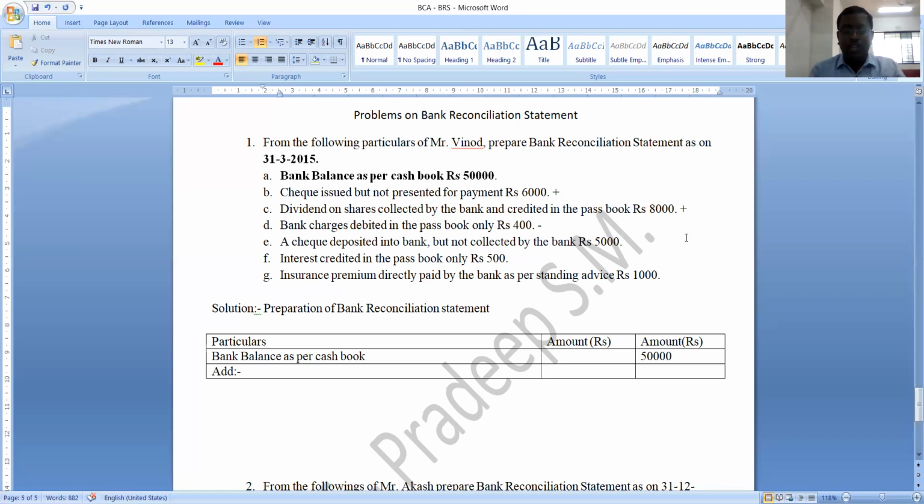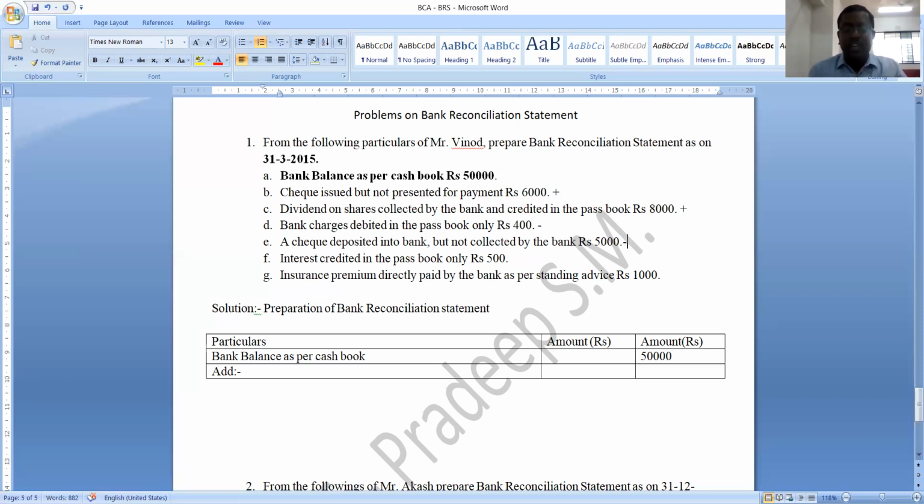Next one is a cheque deposited into the bank but not yet collected by the bank. You deposited the cheque into the bank, immediately you increased the cash book balance, but the passbook balance is not yet increased because that cheque is not yet collected. So in order to get this passbook balance, you should reduce the cash book balance. Which sign you must assign? Minus sign you must assign.